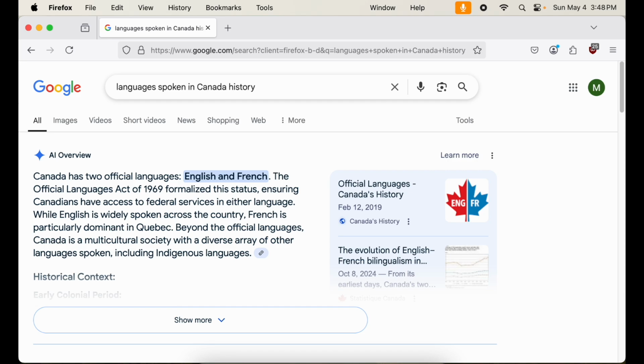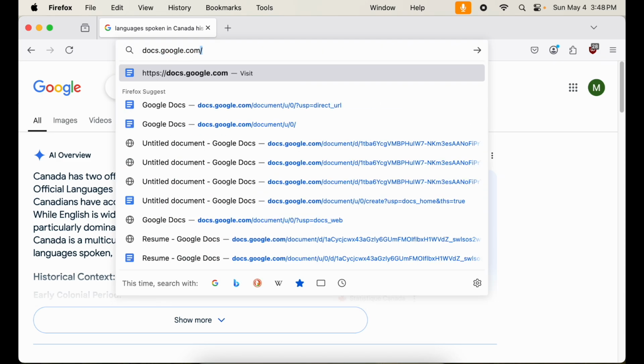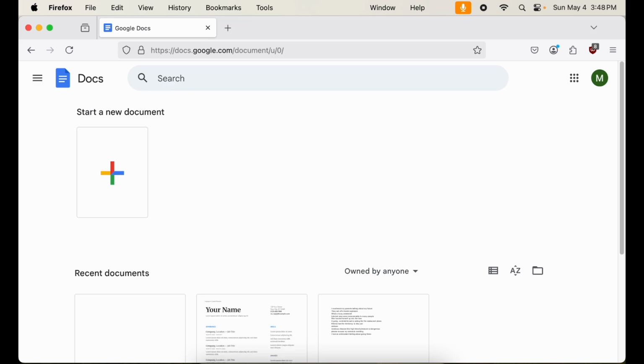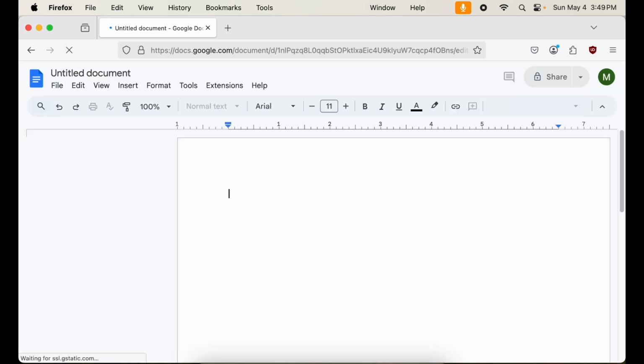Let me open Google Docs through the web browser since clicking the icon didn't work. I'll type docs.google.com in the address bar. I see we've reached the Google Docs page. Let me click on the blank document icon to start a new document.